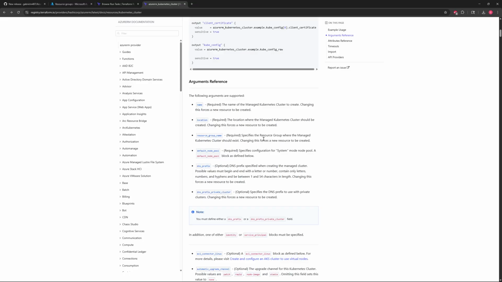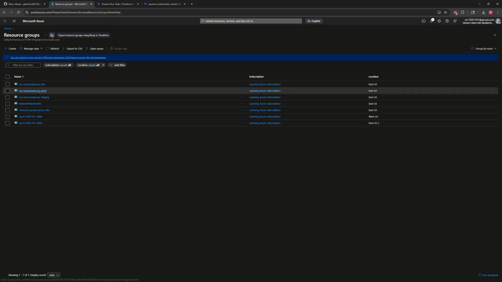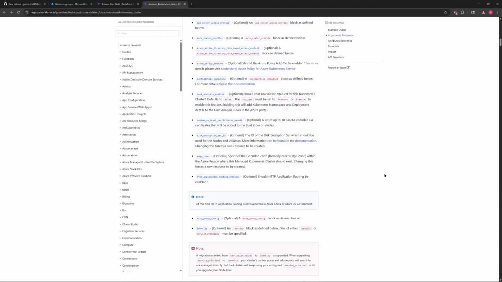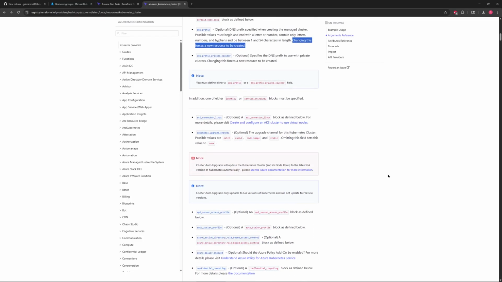And when you see something and you say, oh, I want to modify that, then you can go ahead and look at this right here, such as the DNS prefix as an example. Must be between 1 and 54 characters. If you change this, then Terraform will create a new resource.